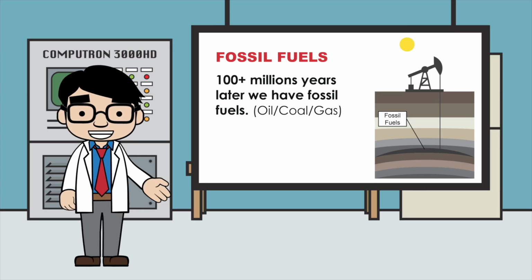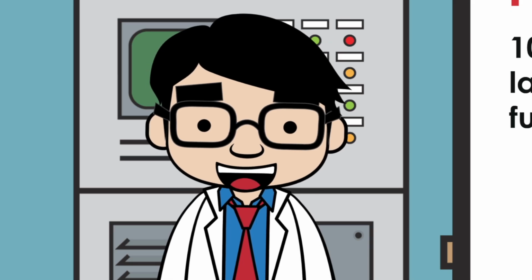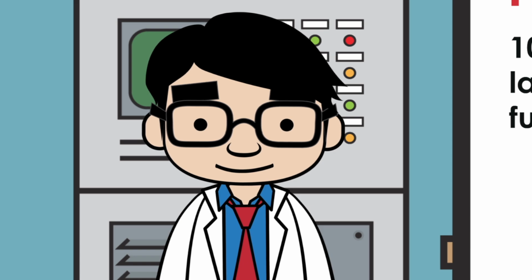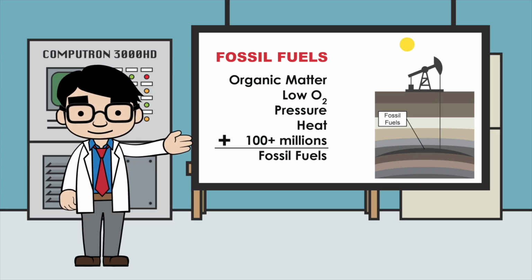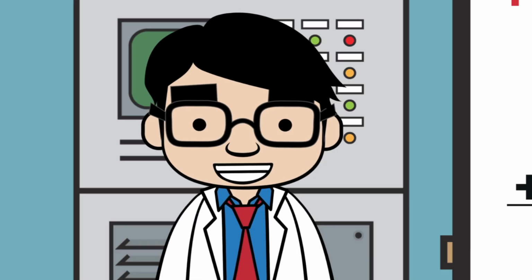With oil forming from plankton and algae, coal from land plants, and natural gas forming with extremely high heat and pressure. To recap, if you have organic matter, low oxygen, and a lot of pressure and heat, plus 100 million years, you'll get fossil fuels.